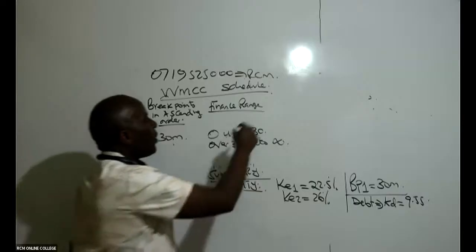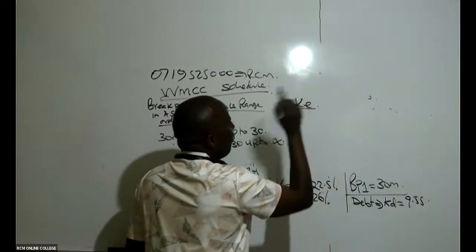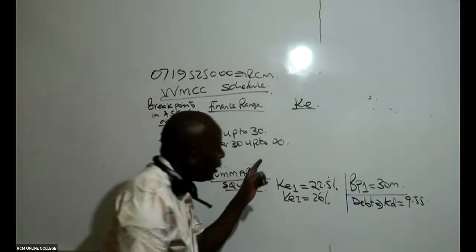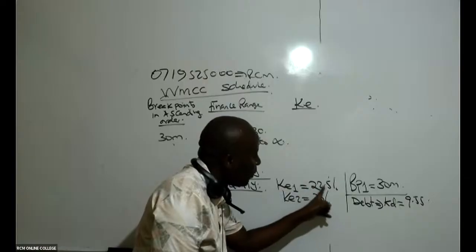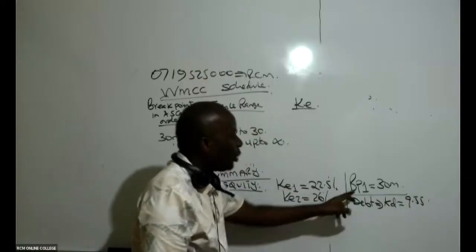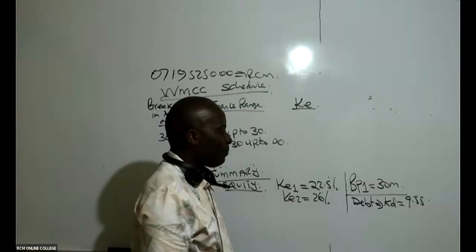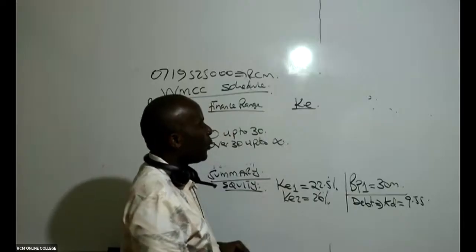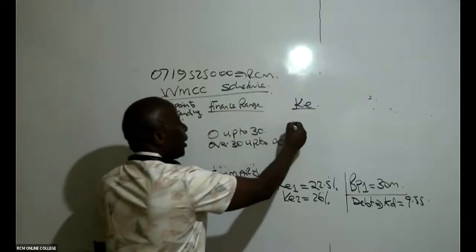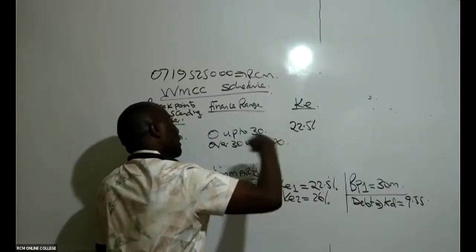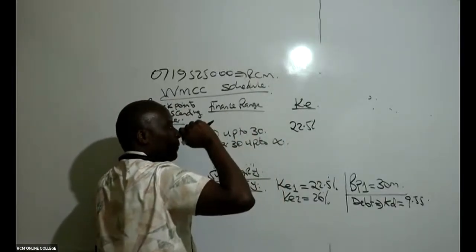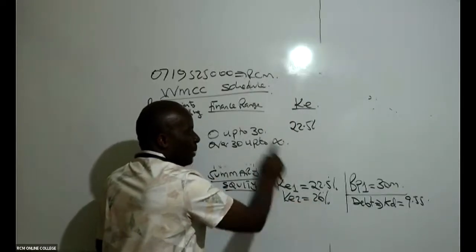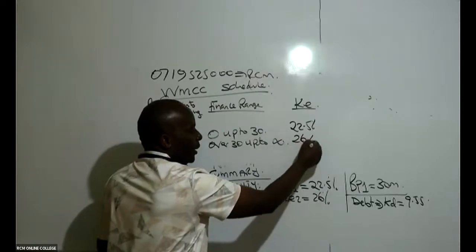So then I'll write here cost of equity. Remember, the first cost of equity, which is 22.5%, runs up to the first break point. This 22.5 will be applicable up to 30 million. Beyond that, we take a new cost of equity. And the new cost of equity will be what here? 26. Above this 30, we take 26 percent.